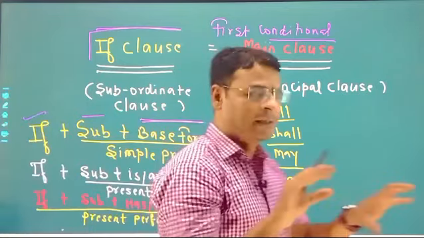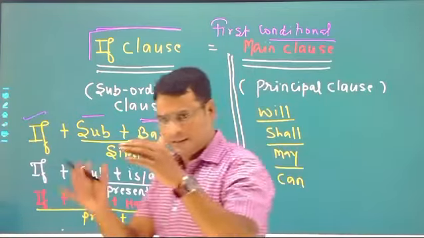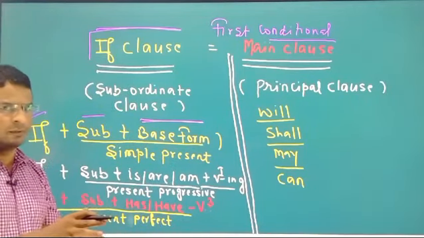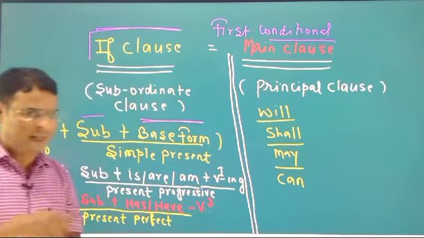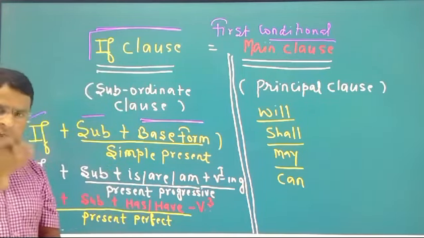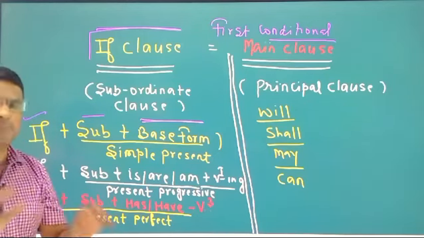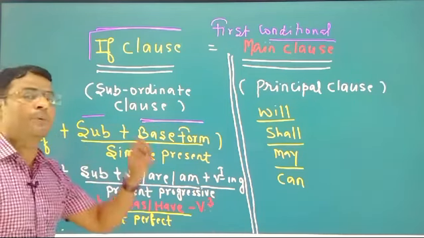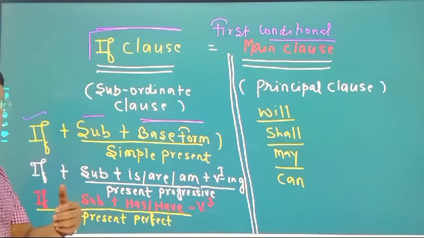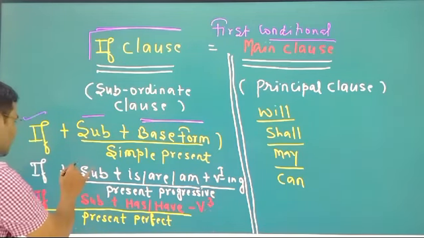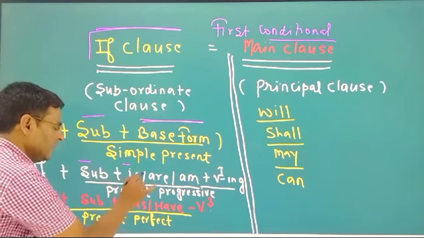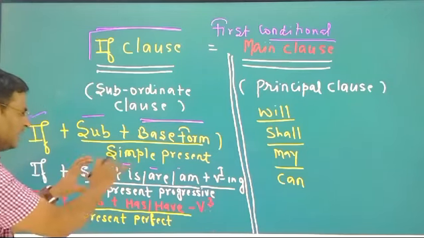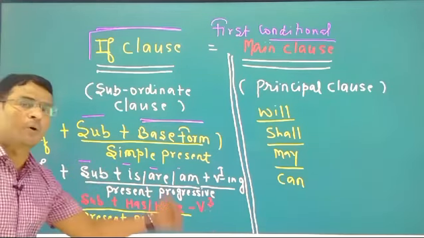Do you know what is simple present? In simple present we find the subject and after that the base form of the verb. The base form means the first form of the verb. If your subject is singular, we have to use s or es with the base form of the verb; that is called simple present. Or sometimes in the if clause you will find present progressive tense, which means present continuous tense. Subject, and after that the auxiliary is, are or am, and after that the ing form. This structure is called present progressive.